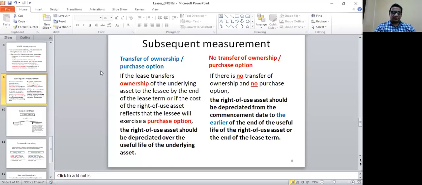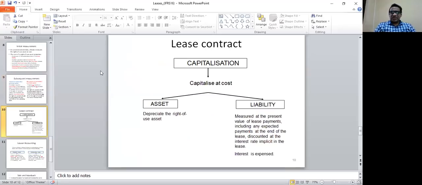Let's move on. So lease contract capitalization, you are capitalizing at cost. You are recognizing, as I mentioned, an asset as well as a liability. The asset you need to depreciate. The liability you are measuring at the present value of lease payments, including any expected payments at the end of the lease, discounted at the interest rate implicit in the lease. And the interest cost you are expensing to the P&L or the income statement. So basically, in a lease contract, you capitalize an asset as well as a liability.